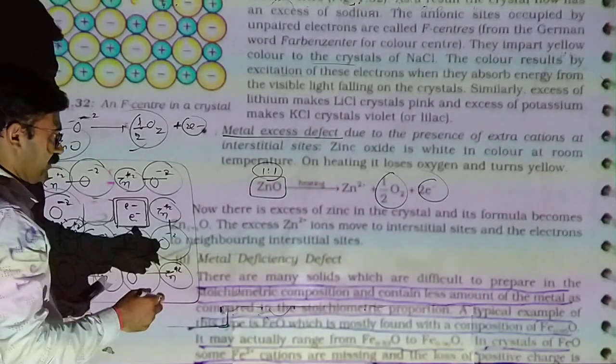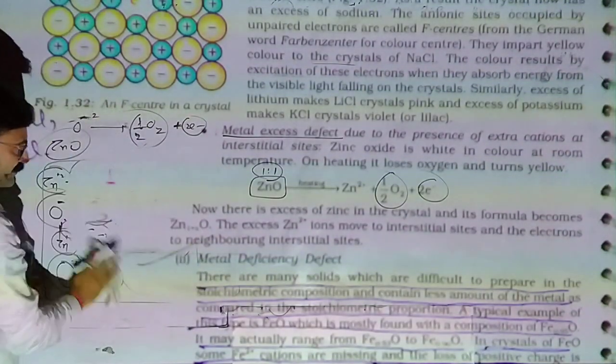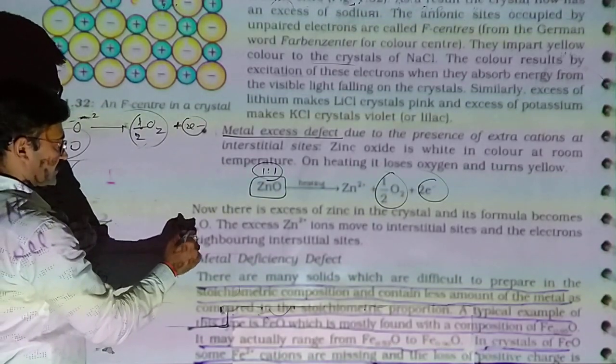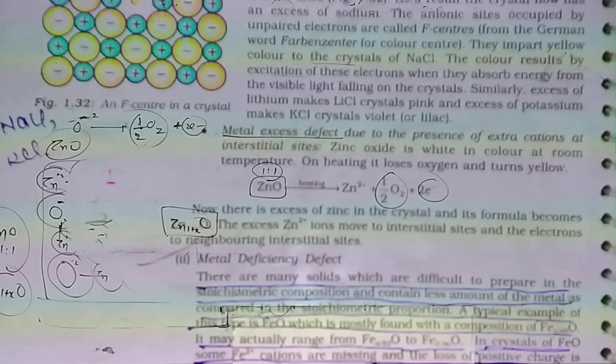Now, after removal of oxygen, zinc is automatically increased in comparison to oxygen. So the new formula is Zn 1 plus x O. The excess Zn plus 2 ions move to interstitial sites and the electrons to neighboring interstitial sites.